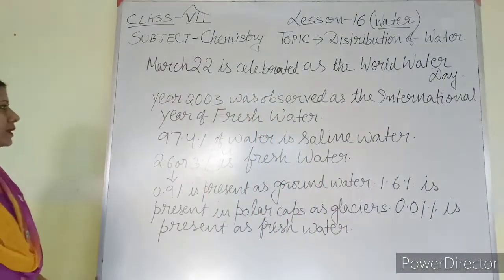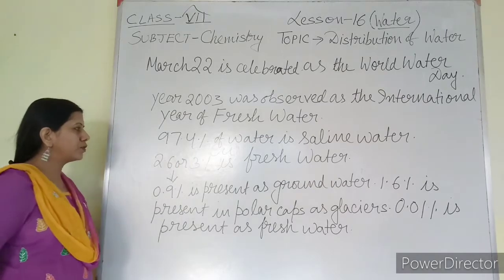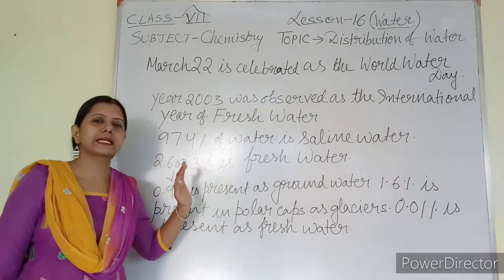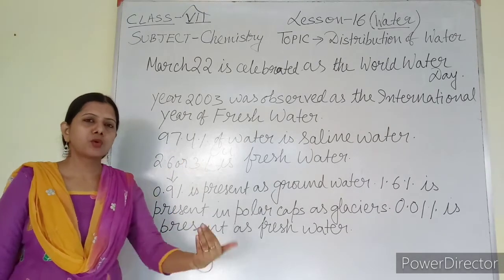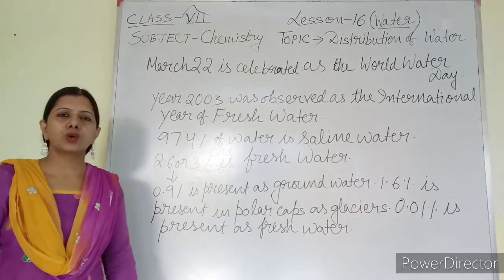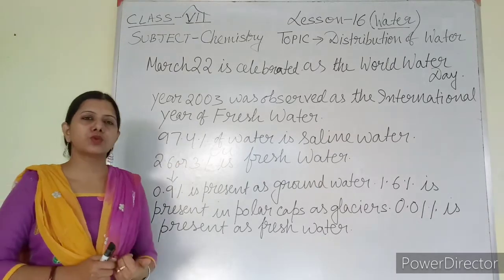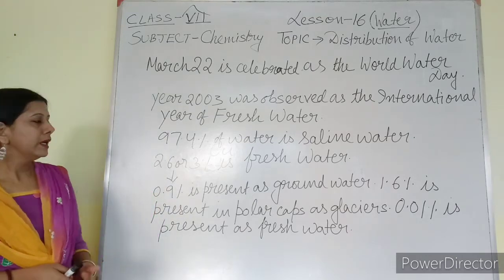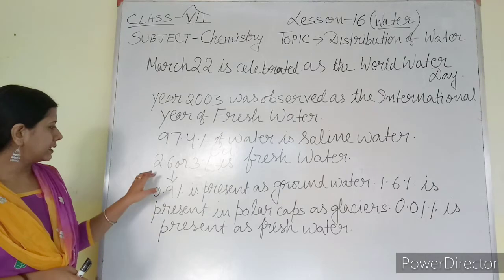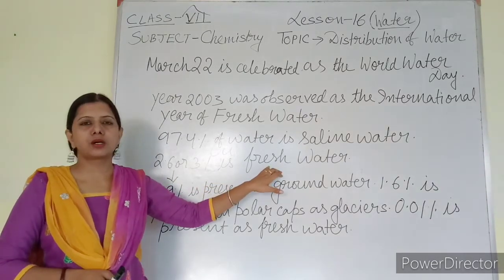So out of the total water, 97.4% of water is saline water. Suppose the total amount of water is taken as 100%. So out of that 100%, 97.4% of water is saline water. So 100 minus 97.4 is what? 2.6%. If I round it, I will get 3%. So I can say that 2.6 or 3%, this is the fresh water.